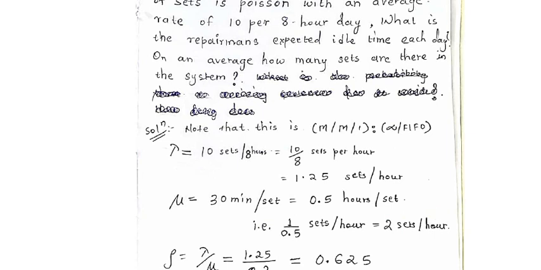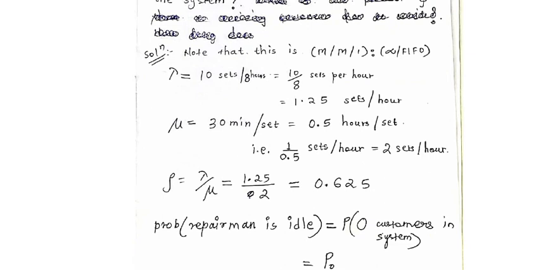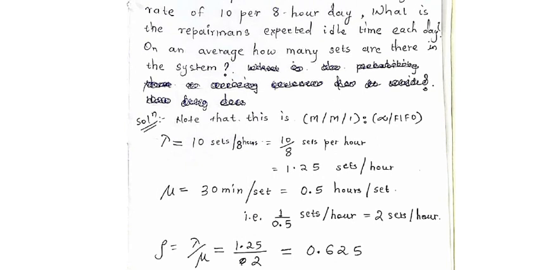Now we know what lambda is and what mu is. So now we can easily calculate rho. What will be the value of rho? Rho will be lambda divided by mu, and that answer comes out to be 0.625. Now what they have asked us to calculate is the repairman's expected idle time each day.